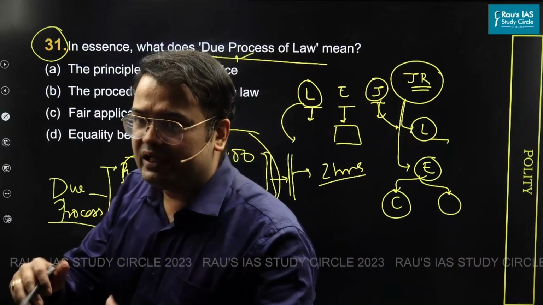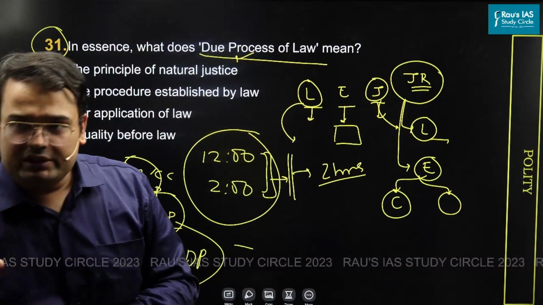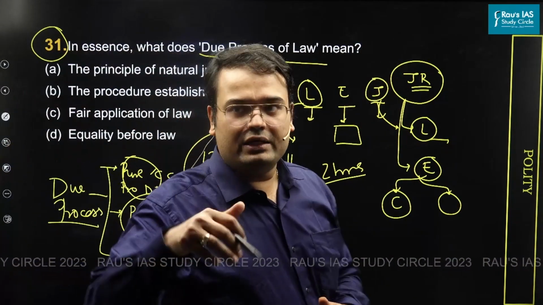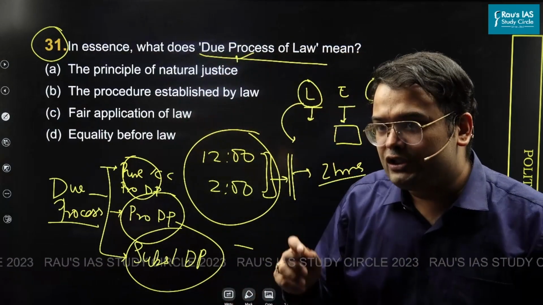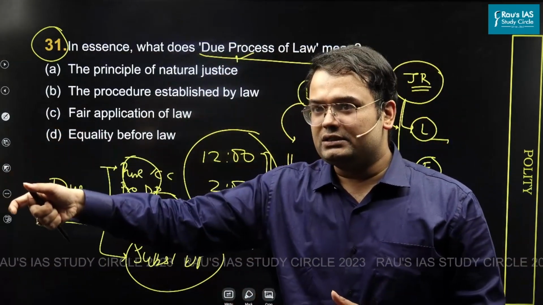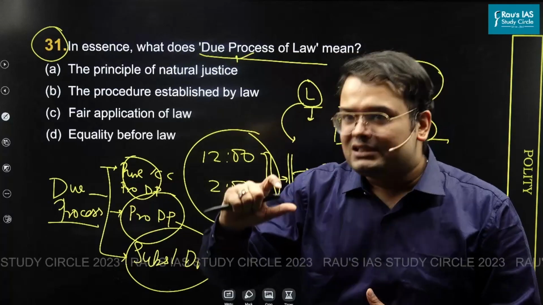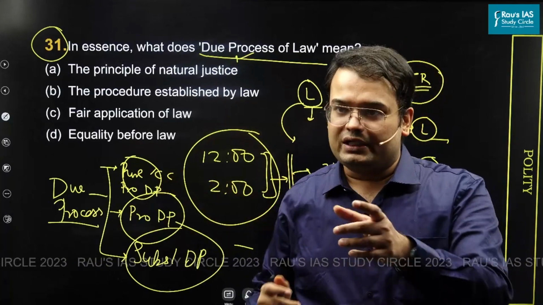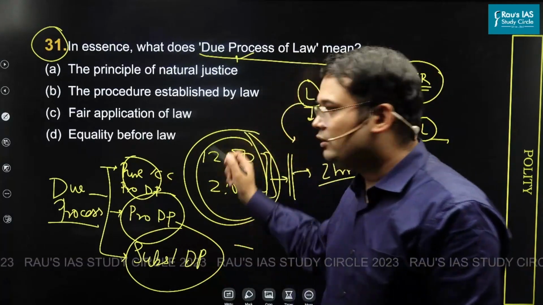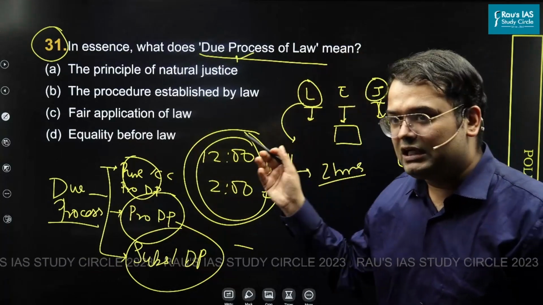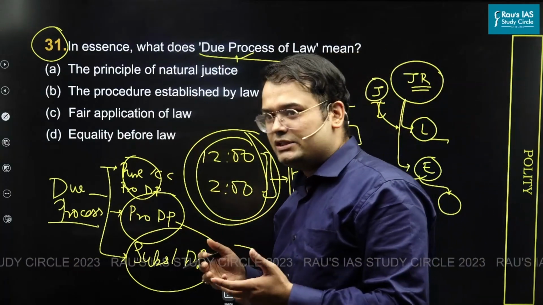In this regard, what exactly has the judiciary done? The judiciary has essentially established that we possess the power not just to look into procedural correctness, but also to look into the substantive correctness of the law. That is, an arbitrary law cannot be accepted. This is absolutely wrong. Make sense?